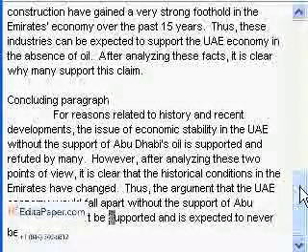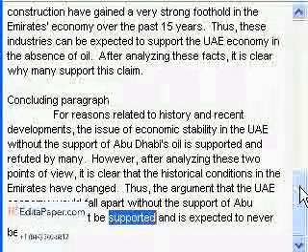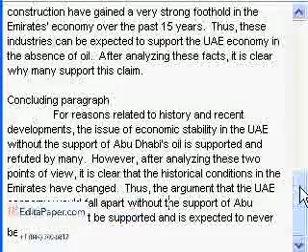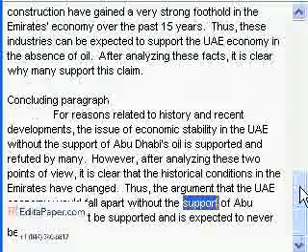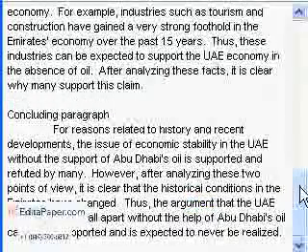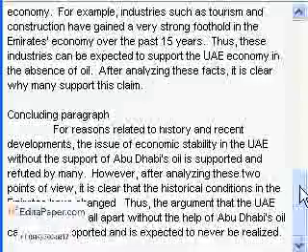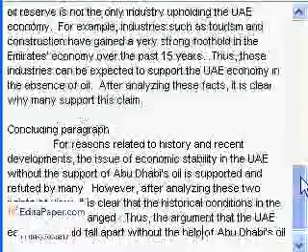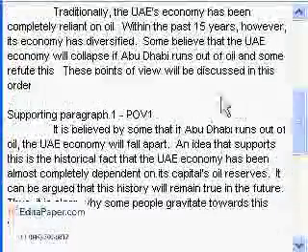Now, we just said supported twice in the same sentence, which is unattractive. So we could say without the help of Abu Dhabi's oil. Okay, so that's the essay as a whole.